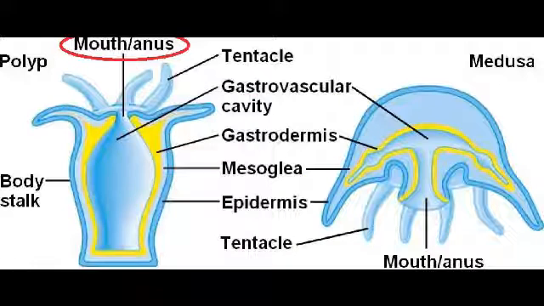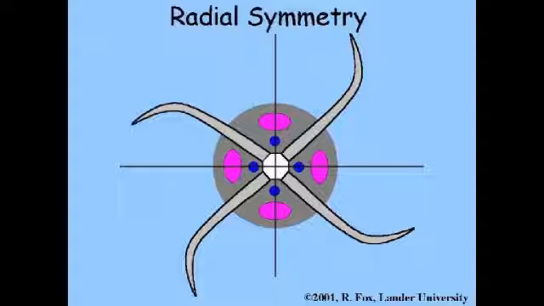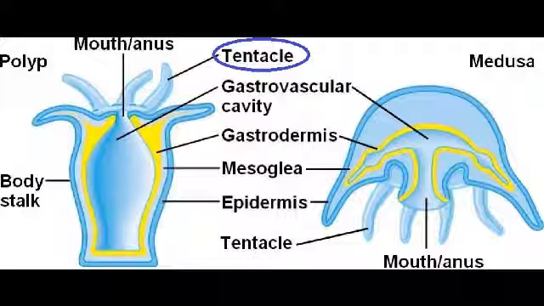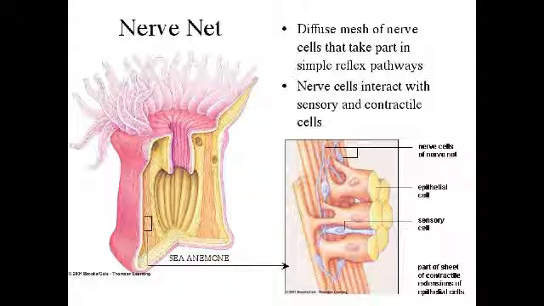And they have an incomplete digestive system, so that means they only have one opening for the mouth and anus. Their body symmetry is radial, and most cnidarians have tentacles containing stinging cells that are used for protection and capturing food. Their bodies also contain a nerve network that allows movement for the tentacles and body.